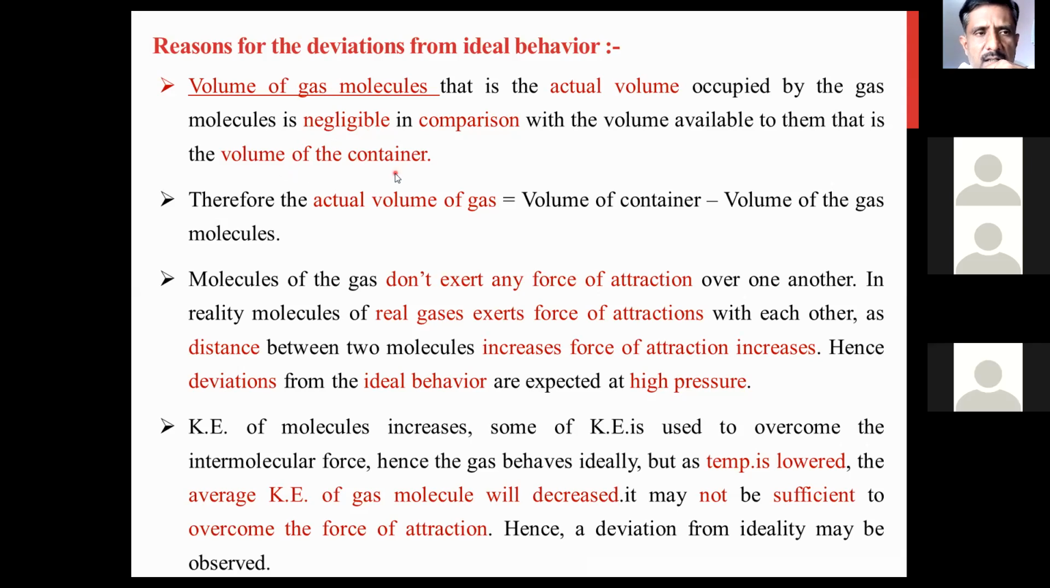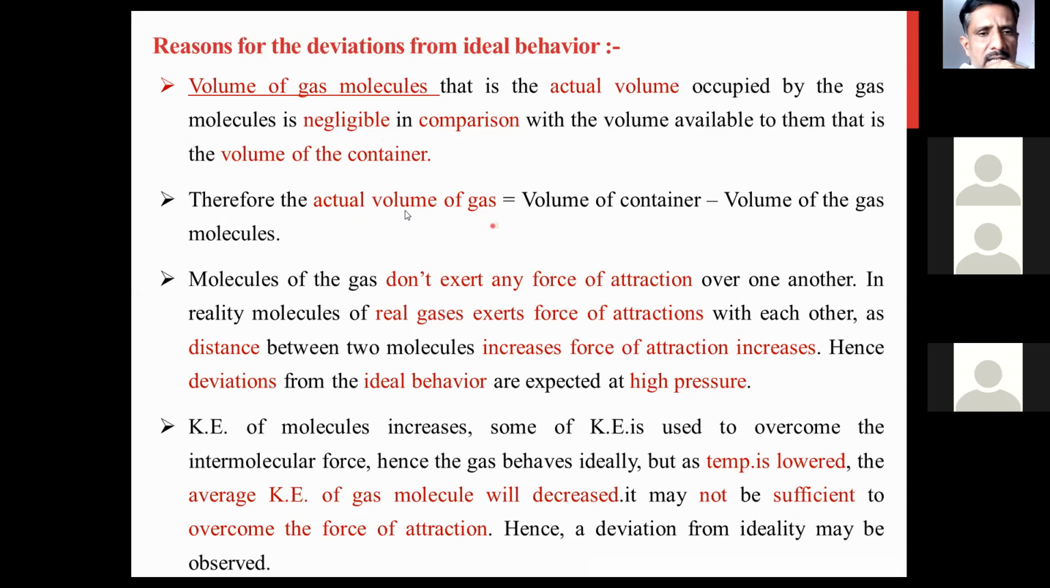Now this is the main reason for deviation from the ideal behavior, because in the case of ideal behavior we say that the volume of the gas is the volume of the container. But in this case the volume of a gas molecule is very negligible, meaning very small, while the volume of the container is large. So in comparison with the container, the volume of a gas molecule is very small, or you can say negligible.